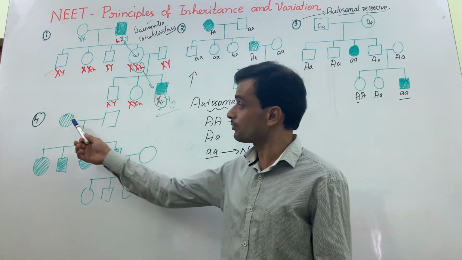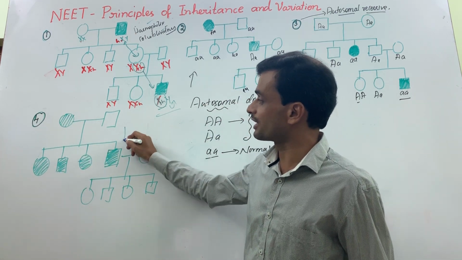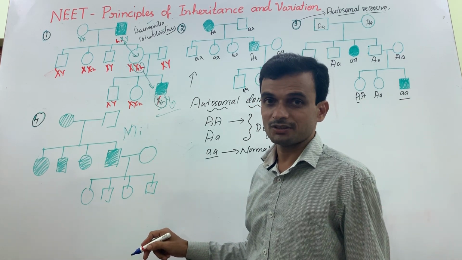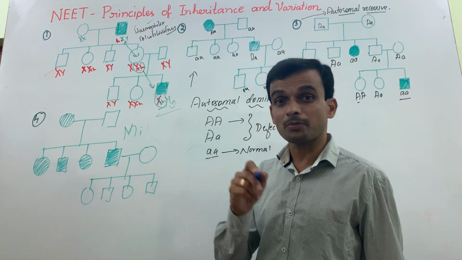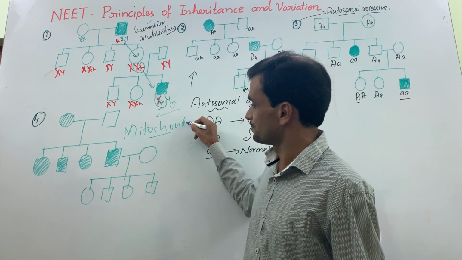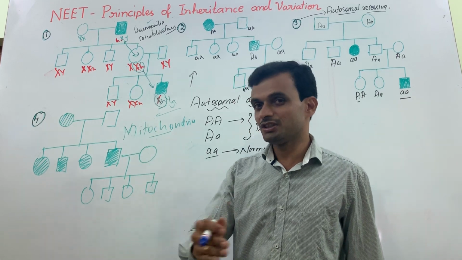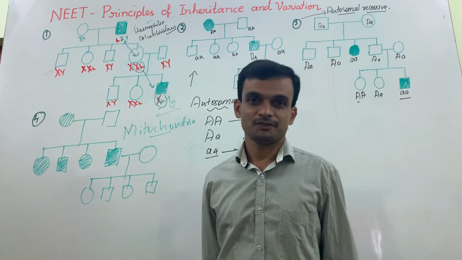How will the gene go from mother to all children? That is possible only in this case. This is not clearly given in your textbook. Cytoplasmic inheritance, chloroplast inheritance: inheritance of genes through chloroplast or mitochondria. Maternal inheritance. Mitochondria have the defective gene, and those genes are transferred to both daughters and sons.